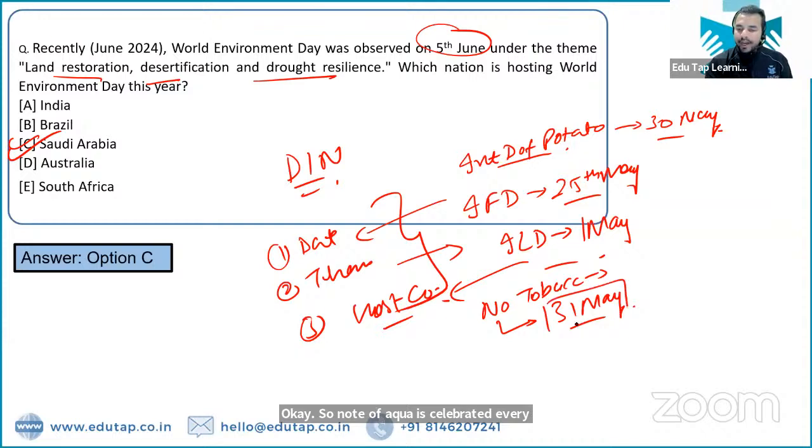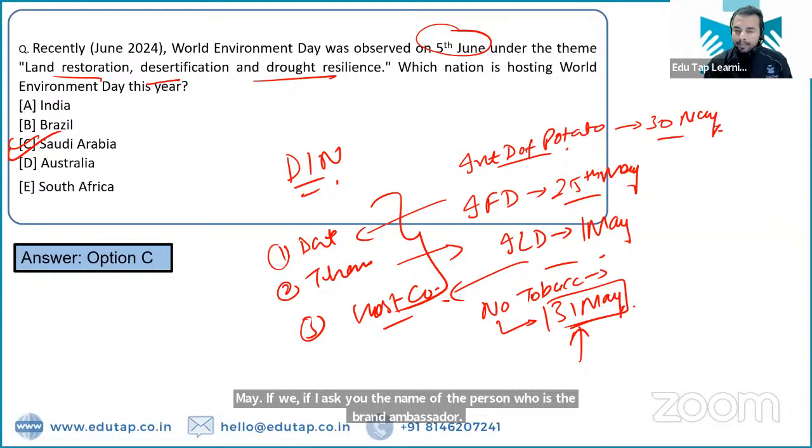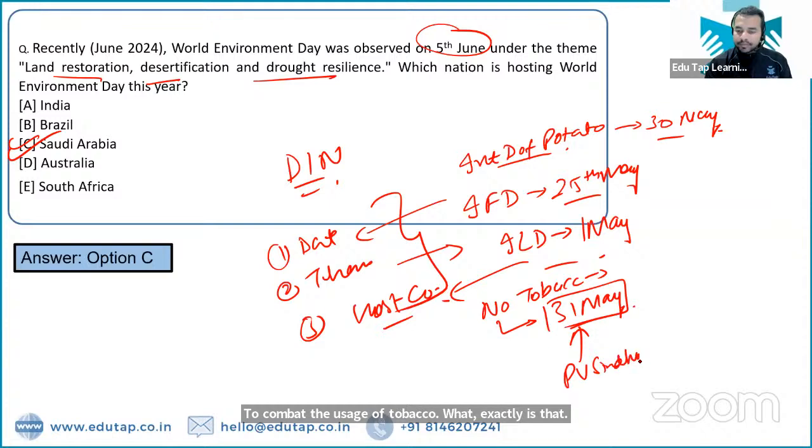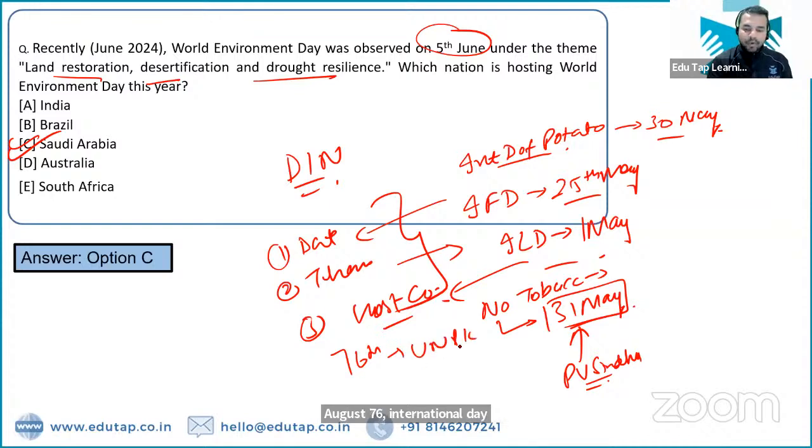If I ask you the name of the person who is the brand ambassador to combat the usage of tobacco, what exactly is the name of the person? That is PV Sindhu. Absolutely right. PV Sindhu is the right answer. Now guys, 76th International Day of United Nations Peacekeepers. What is the name of this person?